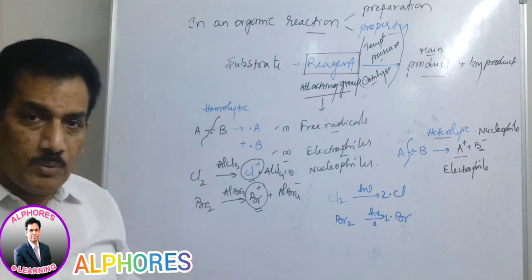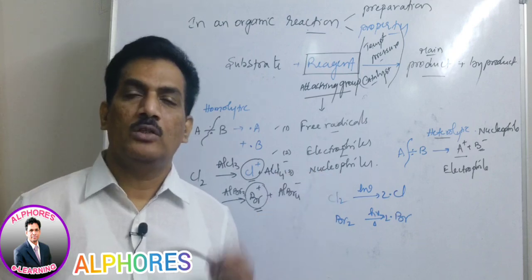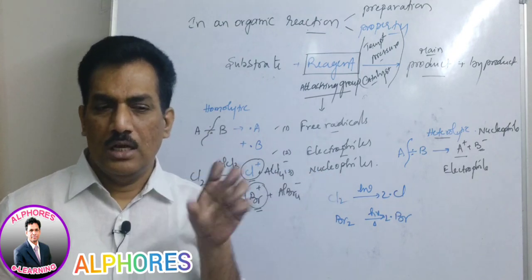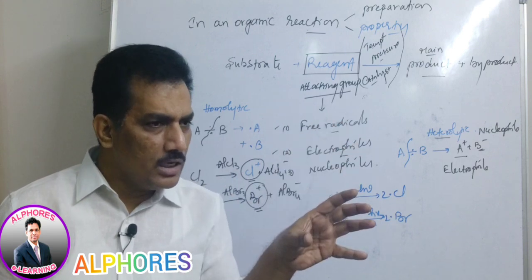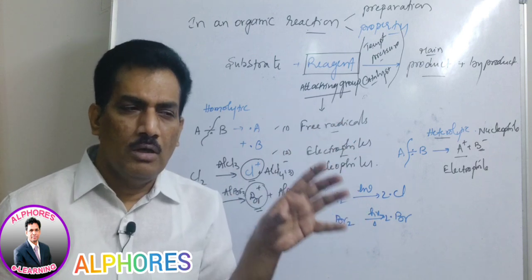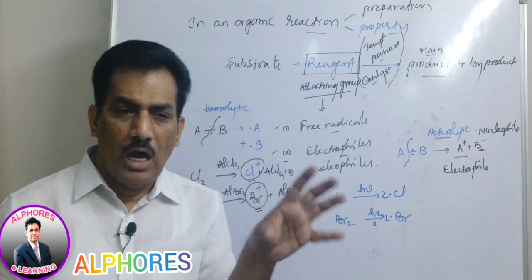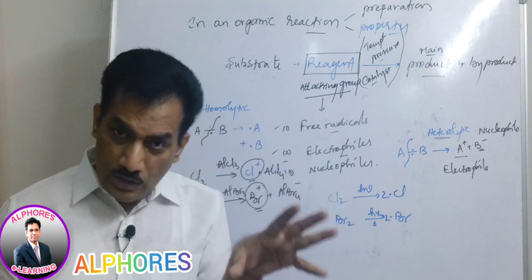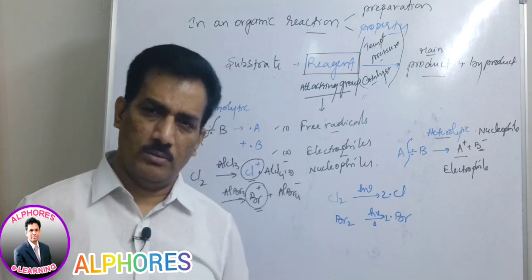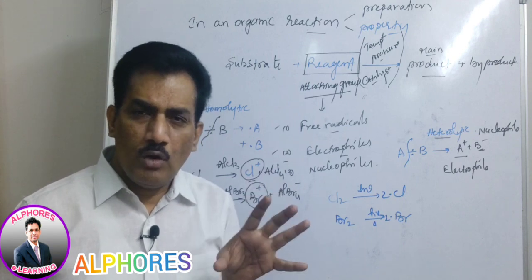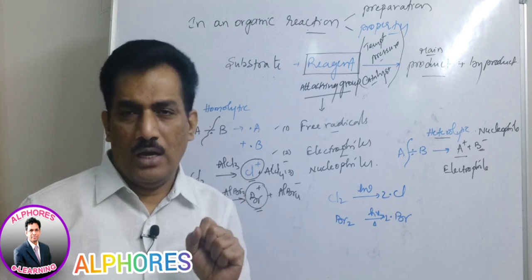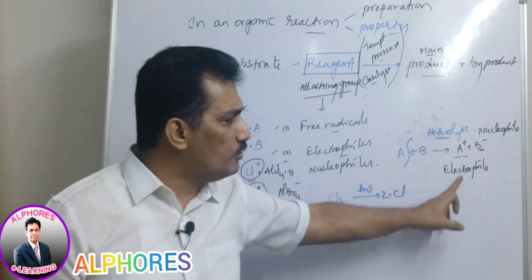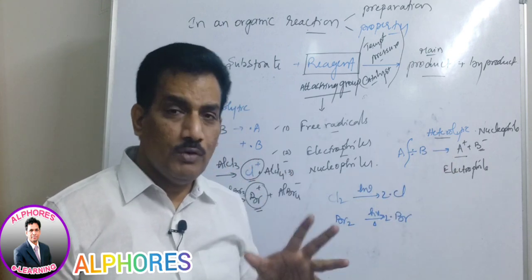If a negative charge is present, it is a nucleophile. So when studying reagents, you have to observe whether it goes for homolytic fission and how it generates free radicals, and if it undergoes heterolytic fission, both electrophile and nucleophile will be generated.